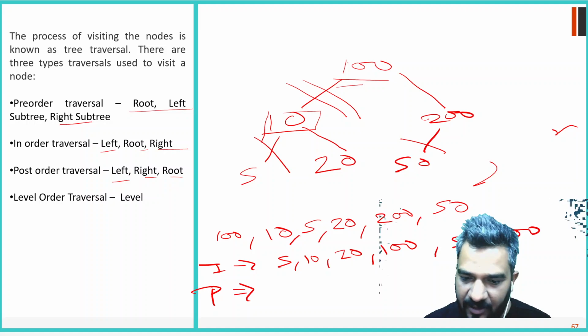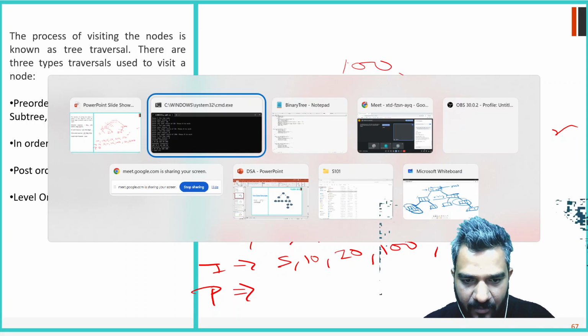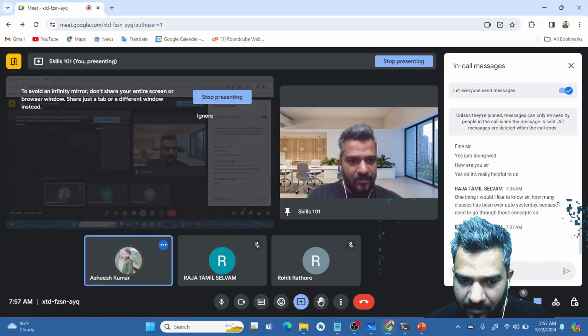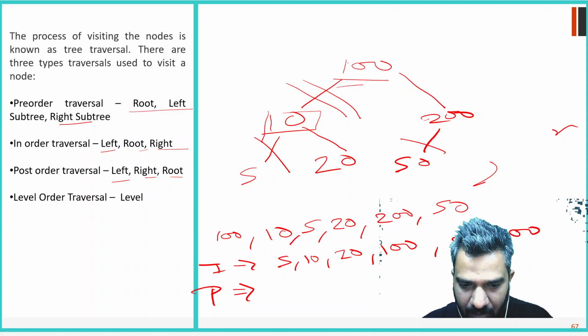Ashish, Raja. Sir, 5 and 20. Okay, 5, 20.